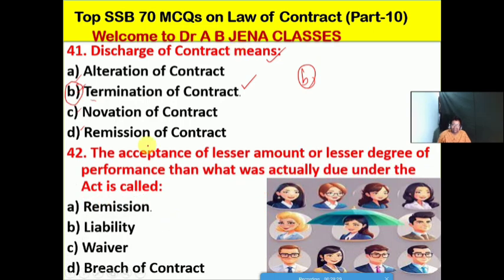So next one हम देखेंगे acceptance of a lesser amount or lesser degree of performance than what was actually due under the act is known as क्या है, A what is remission, B it's the liabilities, C it's the waiver, D it's the breach of a contract. No doubt friends, so A is the right option for this MCQ. दोबारा मैं रिपीट करता हूँ, the acceptance of a lesser amount or the lesser degree of performance than what was actually due under the act is known as or regarded as the remission. So A is the right option for this MCQ.